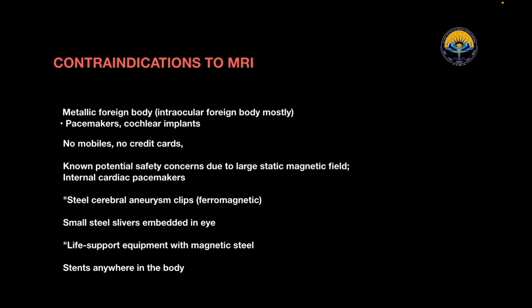Now what are the contraindications to MRI? Metallic foreign bodies are contraindications to MRI. Intraocular foreign bodies are mostly contraindicated, like pacemakers and cochlear implants, right? No mobile phones and credit cards are allowed. There are known potential safety concerns due to large static magnetic fields, therefore internal cardiac pacemakers are also not allowed. Steel cerebral aneurysm clips are not allowed. Small steel slivers embedded in the eyes, life support equipment with magnetic steel, and stents anywhere in the body are contraindications for MRI.